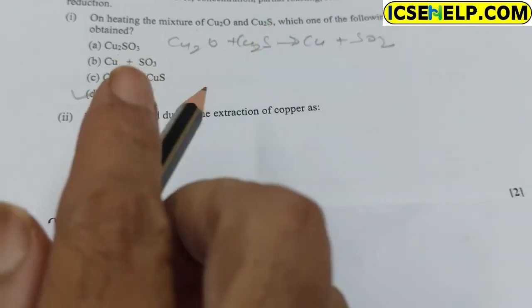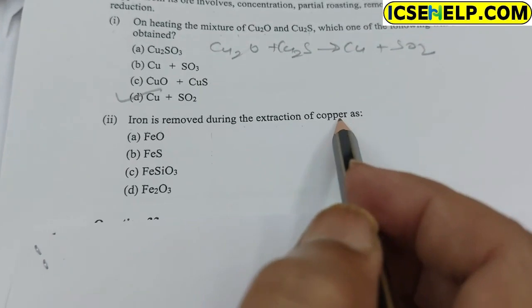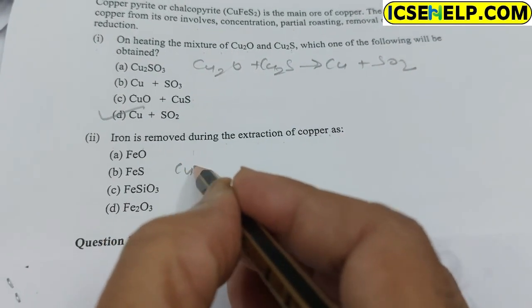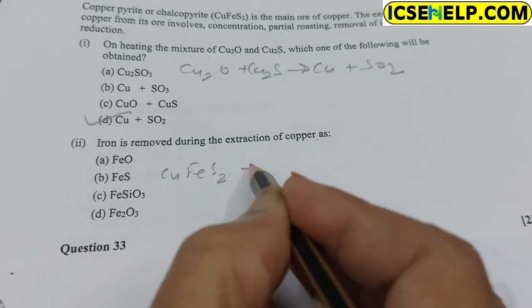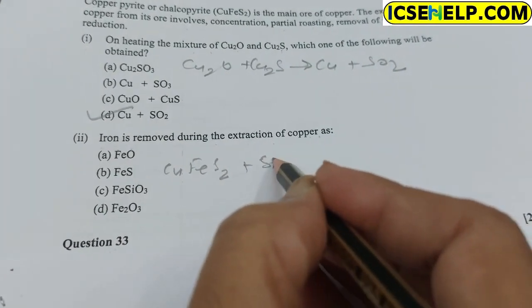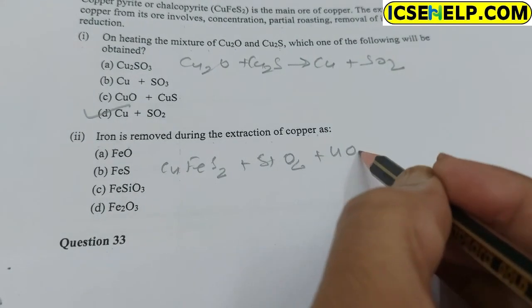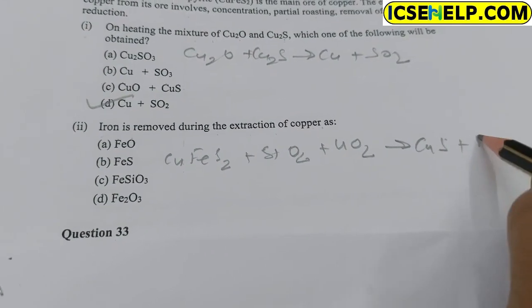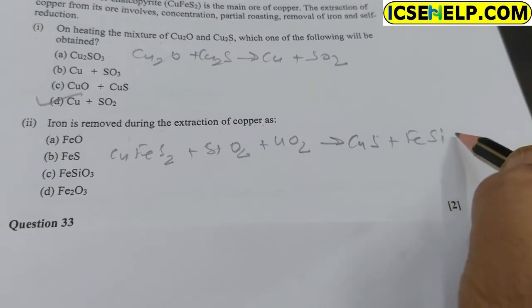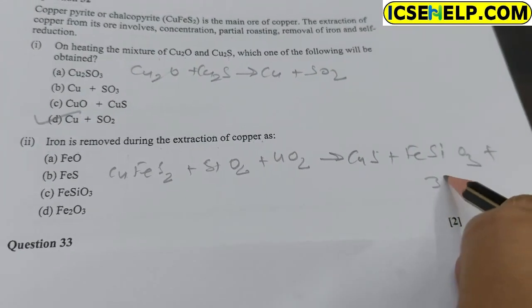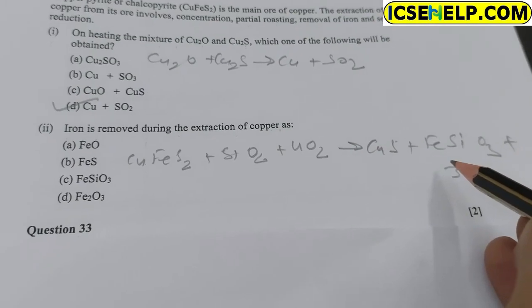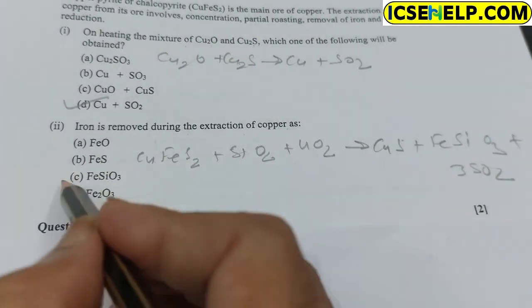And the second part of the question: iron is removed during the extraction of copper. In the extraction of copper, iron is removed as FeSiO3 by reacting with silica and O2, giving copper sulfide and FeSiO3 plus sulfur dioxide gas. So option C is correct.